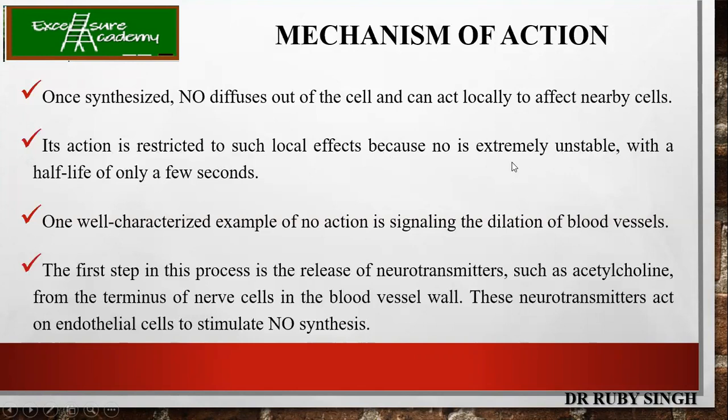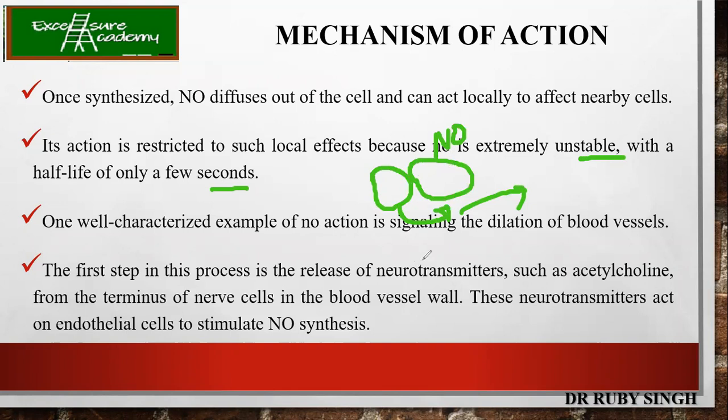Now its action is restricted to such local effects because NO is extremely unstable. Please, this is NO, nitric oxide, which is extremely unstable, with a half-life of only a few seconds. So what does it mean? The moment it is released and reaches the nearby cells, the half-life of the NO is so short that it is not able to travel far. So it is just acting on the nearby cells only. Whatever nearby cells are present, only to those will the effect of NO be seen.